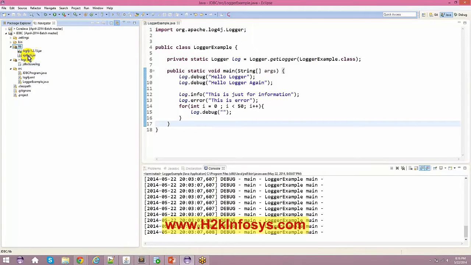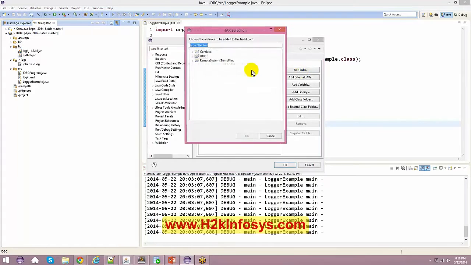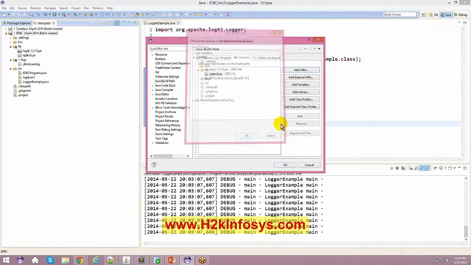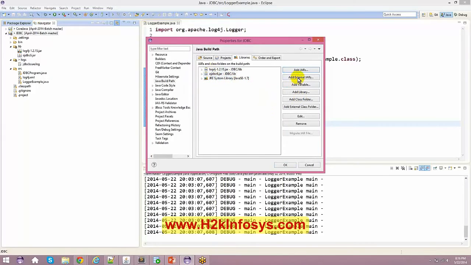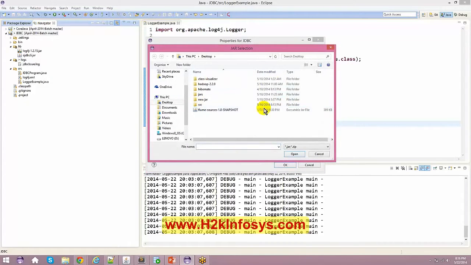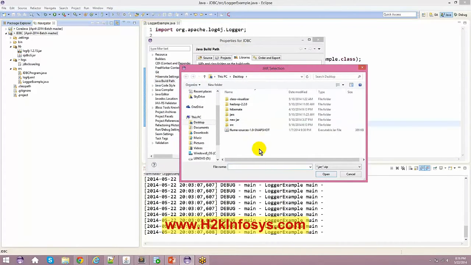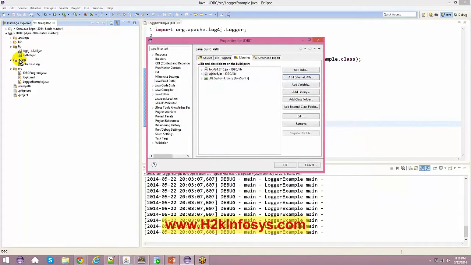Okay, so what next? So the next step is put that in the class path, go to the properties and say add jar, JDBC libraries, this one. Okay, I could have even chosen by saying add external jar, and I would have selected the jar file where it was present right now, but in order to make myself more comfortable, I just copied the libraries in my library folder. Okay, and just say okay.